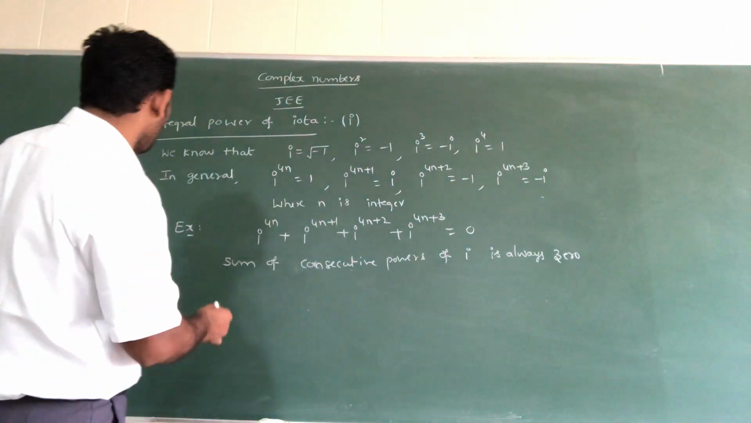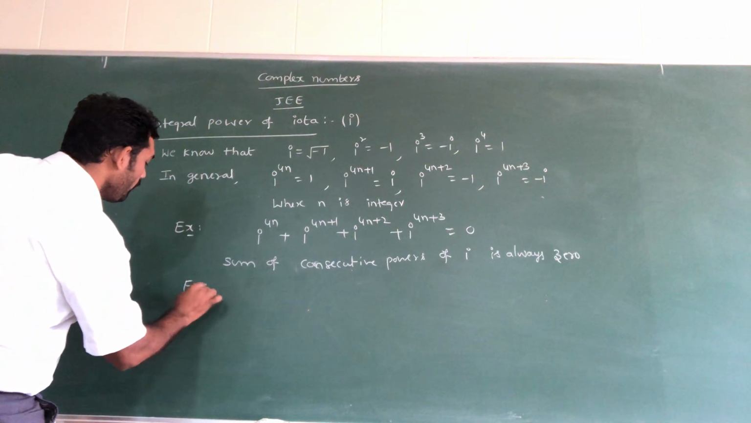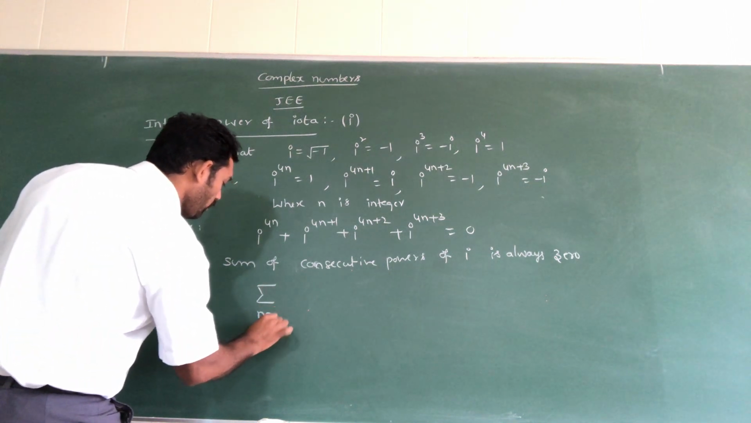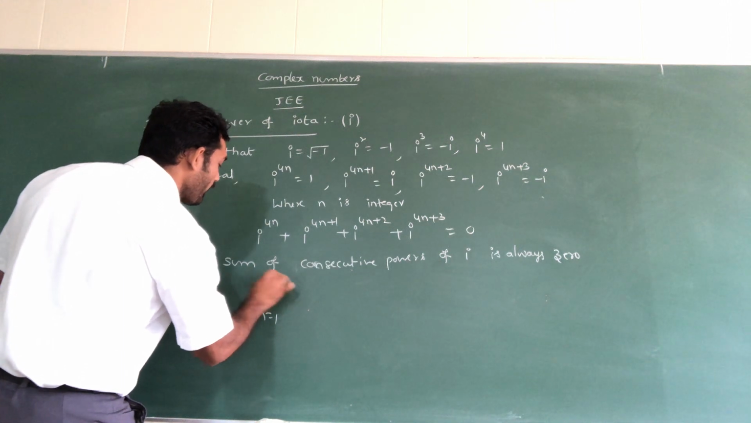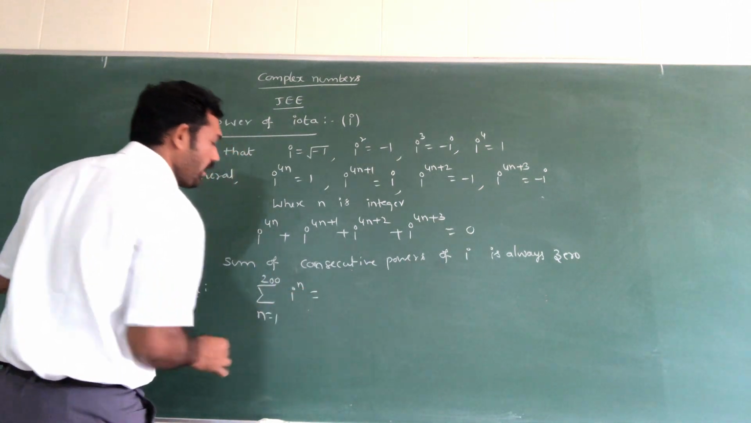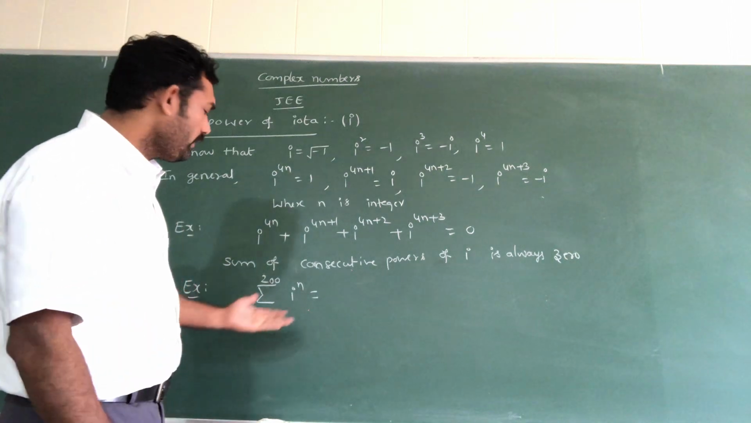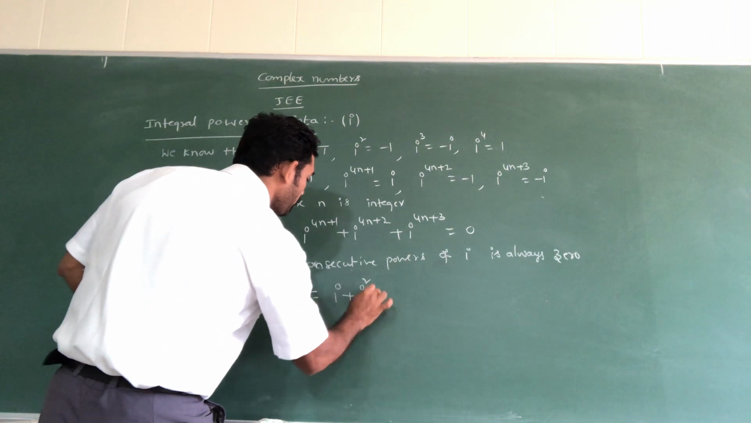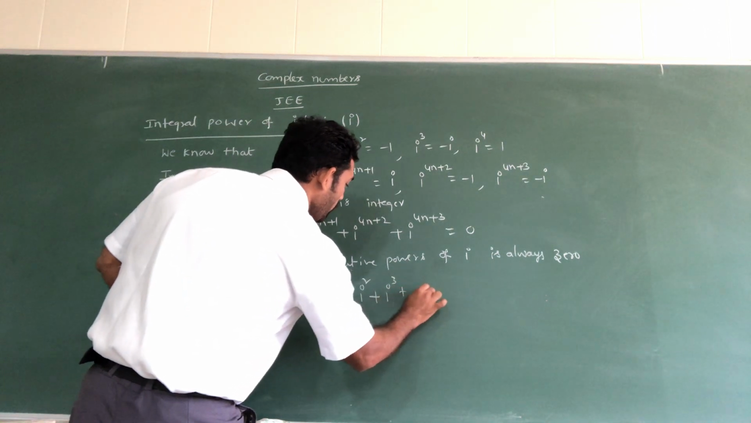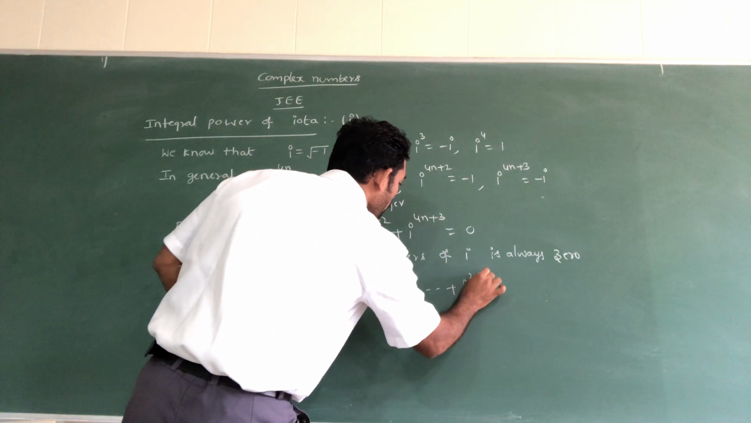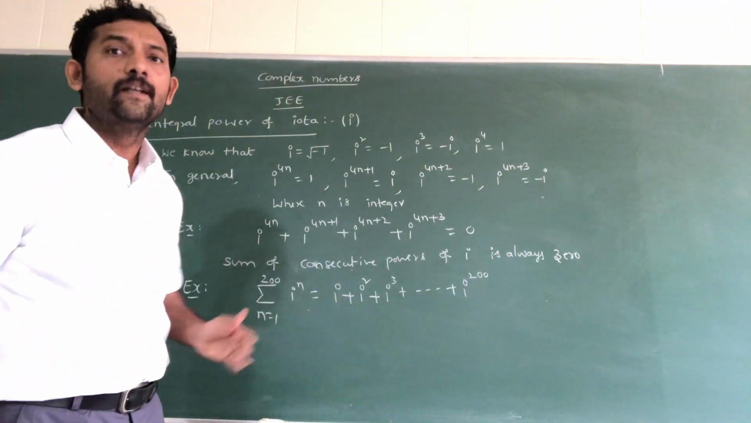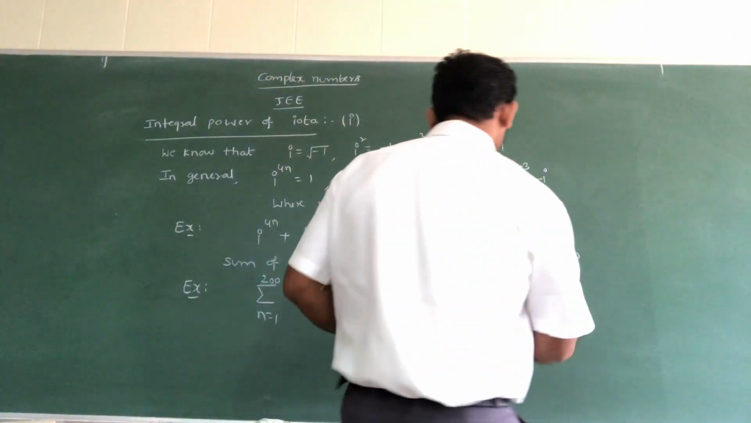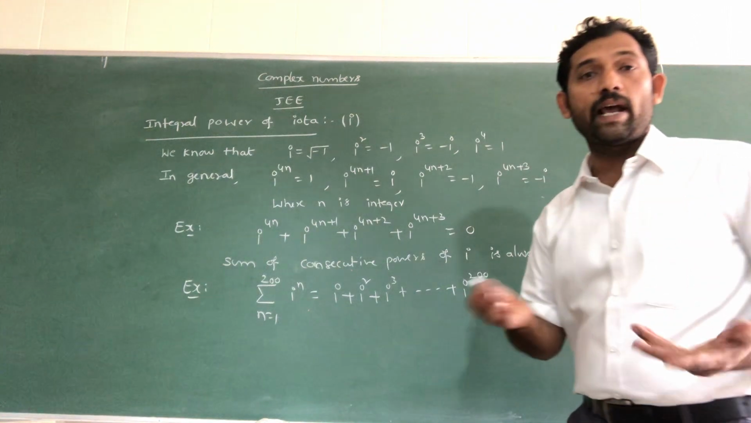Next I will take one more example. Sigma n equal to 1 to 200 of i power n. See this expansion: i power 1 means i plus i square plus i power 3 plus and so on, up to i power 200. You can do this simplification within a fraction of time.